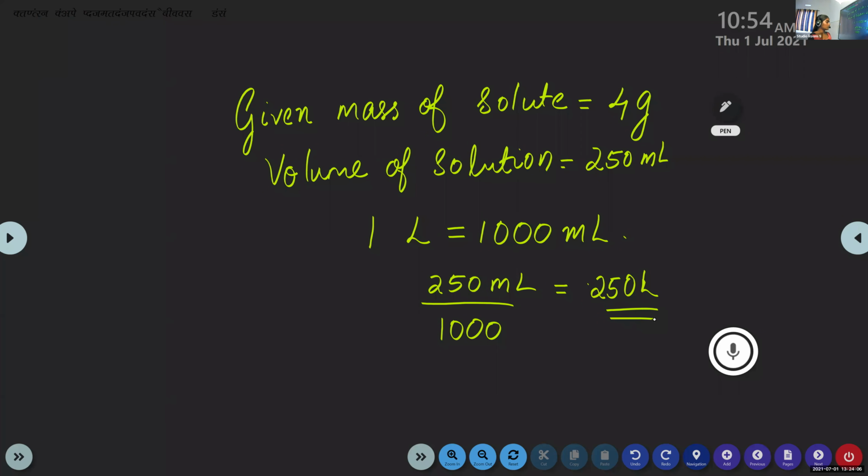Then what's the equation to find out the molarity? Moles of solute by volume of solution. Okay, number of moles of solute divided by volume of solution. Now you get the value of volume of solution. It is 0.250 liter. Then the given mass of solute is 4 gram. Then what about the number of moles of solute? How can we find out the number of moles of solute?